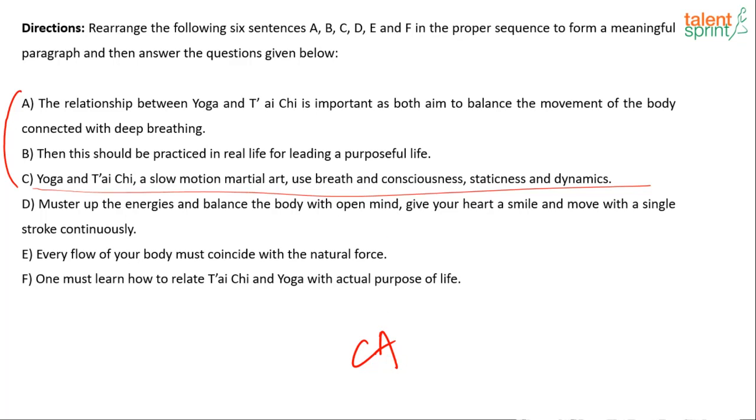After that, so A says the relationship between yoga and Tai Chi is important as both aim to balance the movement of the body connected with deep breathing. Okay, this is what both do. Okay, so one must learn how to relate. Okay, first they have given how they are important and why you should learn it.